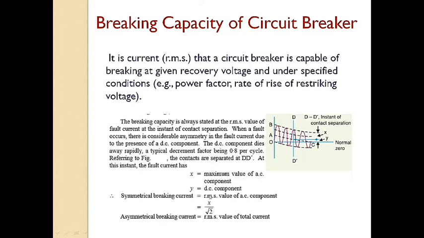When a fault current occurs, there is considerable asymmetry in the fault current due to the presence of a DC component. The DC component dies out rapidly, a typical decrement factor being 0.8 per cycle. Referring to this figure, the contacts are separated at D dash. At this instant, the fault current has X, the maximum value of the AC component, and Y, the DC component.